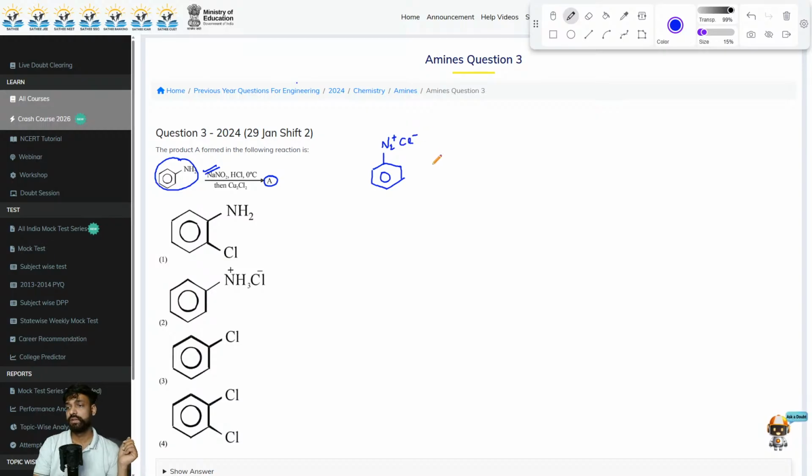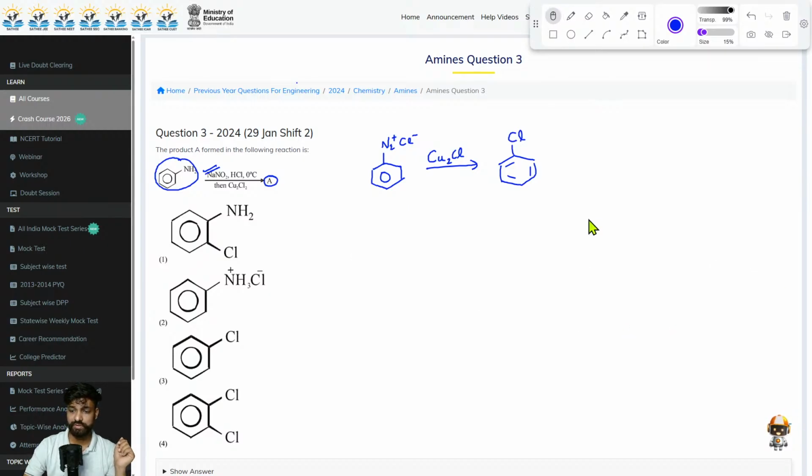Got it? Now, next what will happen? Once you get this, you will treat it with CuCl2. Now it's very obvious what the product will be. It will result in the formation of chlorine in the place of N2+ Cl-. That means chlorobenzene will be your correct answer.